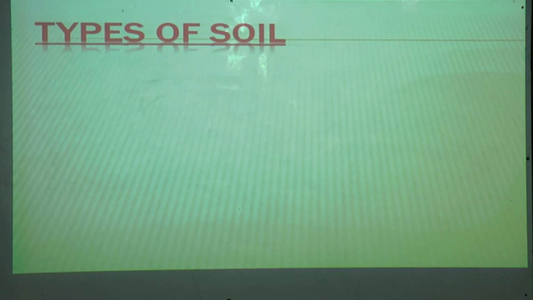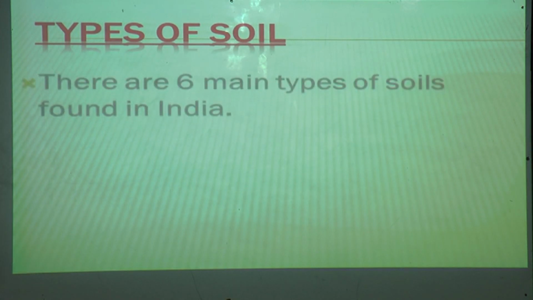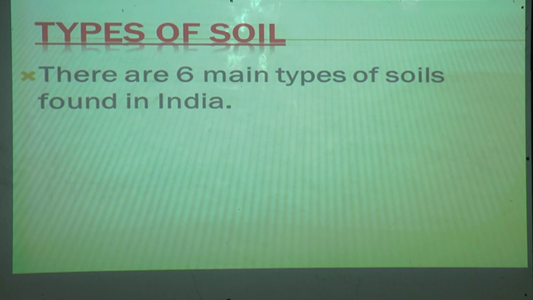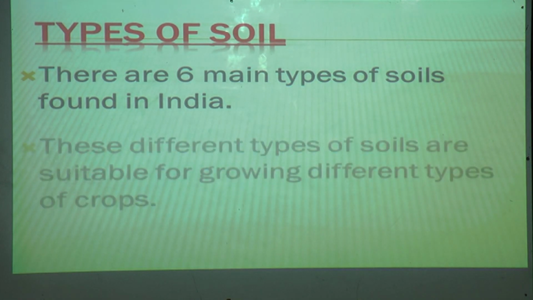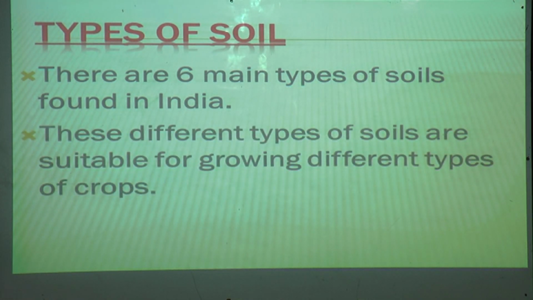Now, types of soil. How many types are there? There are 6 main types of soils found in India. These different types of soils are suitable for growing different types of crops. We will see these different types of soils, and why they are suitable to grow different types of crops.